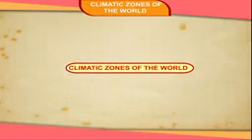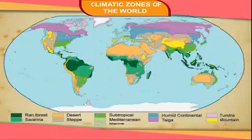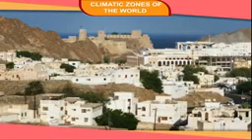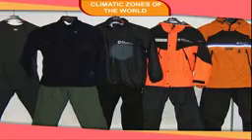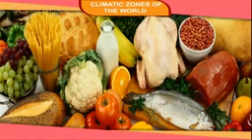Climatic zones of the world. Different parts of the world have different types of climatic conditions. These climatic conditions determine the living styles of people around the world. People live in different types of houses. Their clothing and food also vary according to the climatic condition.